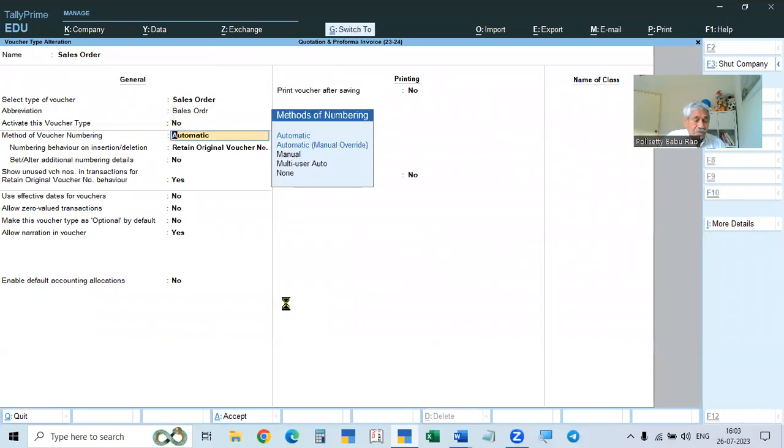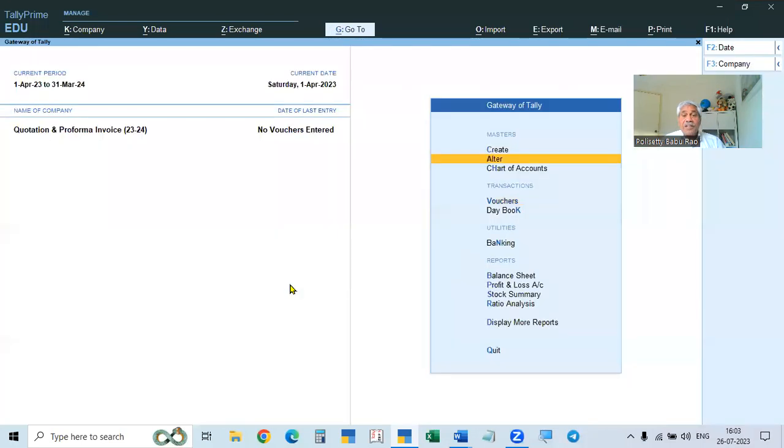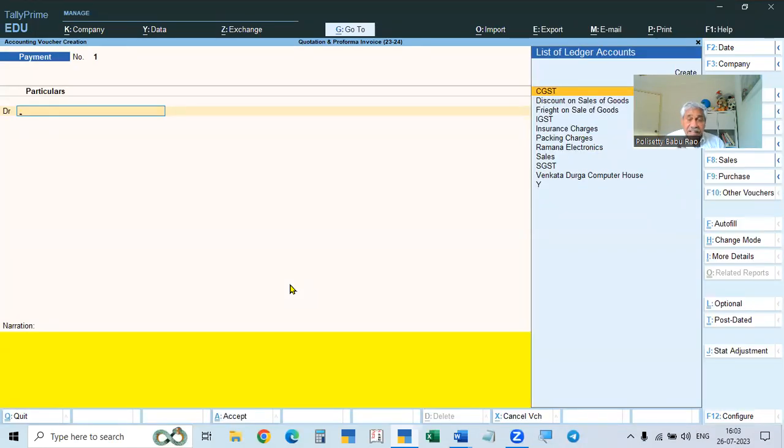I will show you. That's why I'm in this detailing. So first of all, we have to go to vouchers, and then for preparing the quotation, it is related to the sales only. We have to go to the sales order. For making the quotation, we have to go to sales order. For making the proforma invoice, we have to go to sales voucher.